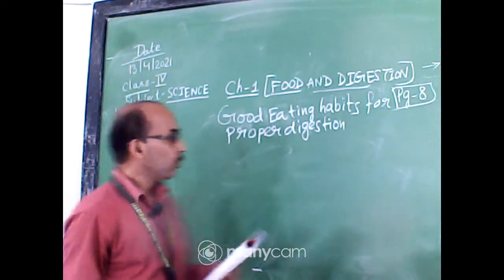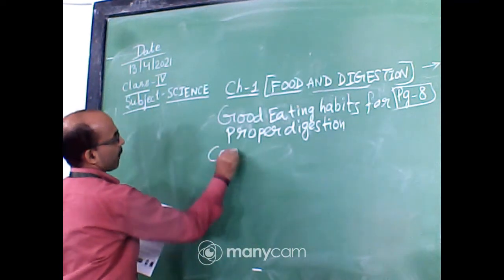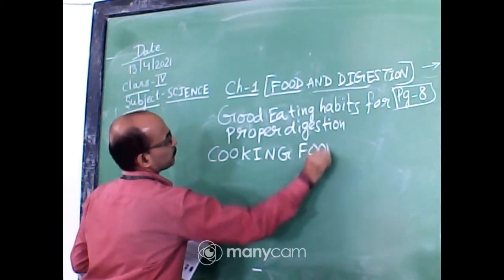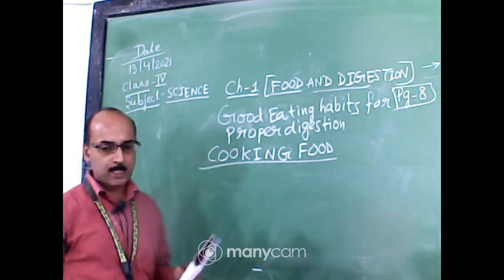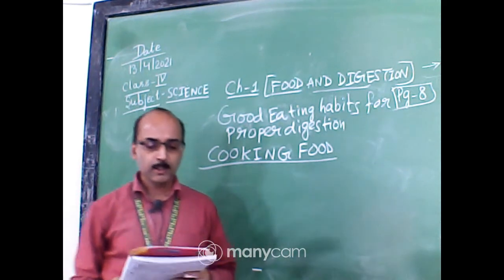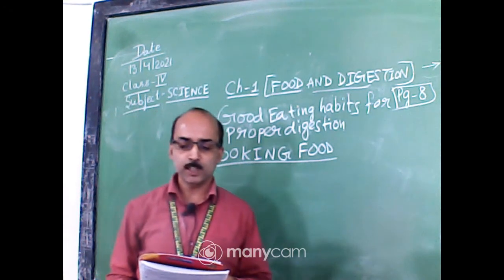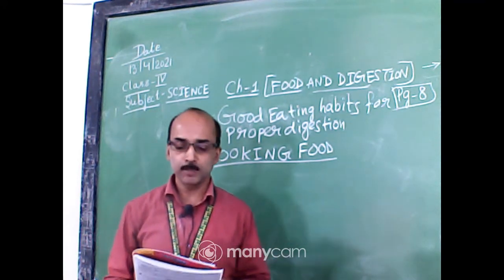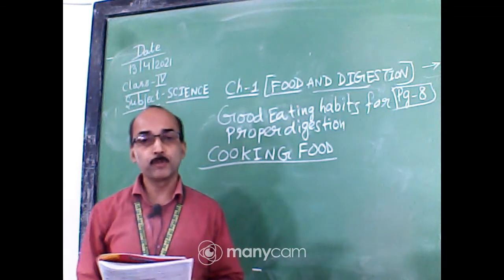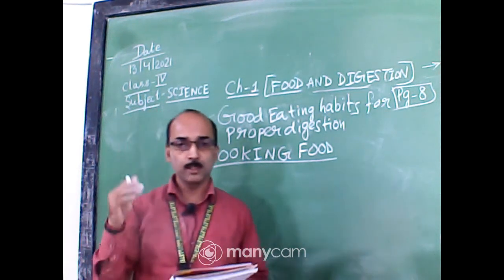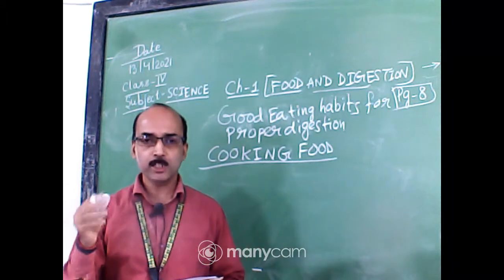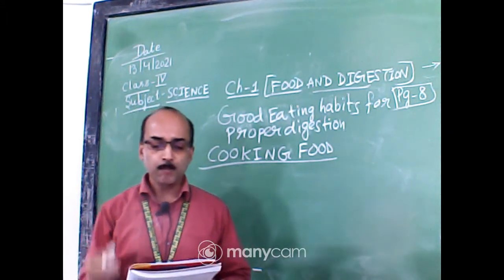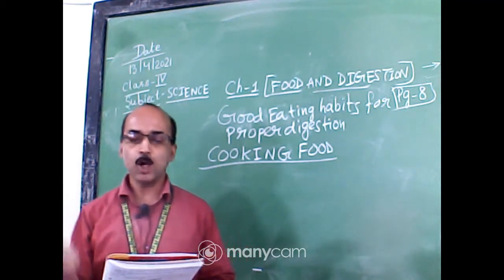Okay. Now, cooking food. This is the same page, page number 8. See here, other than fruits and some vegetables, most of the food items are cooked before eating. Fruits are not cooked, most of the vegetables are cooked, and some vegetables can be eaten raw also. Food can be cooked by boiling, frying, roasting, baking or steaming.